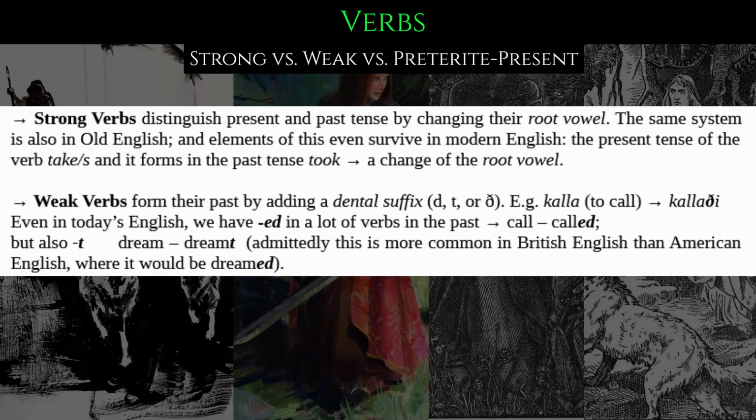Now, the weak verbs, they form their past by adding a dental suffix, which would be the t, or the d. For example, kalla, which means to call. In the past, kallaði. And yet again, even in today's English, we have ed in a lot of verbs in the past. For example, call, called. But also t, for example, dream becomes dreamt. Admittedly, this one is more common in British English than American English, where it would be dreamed.